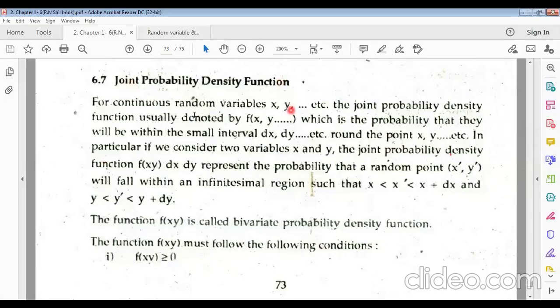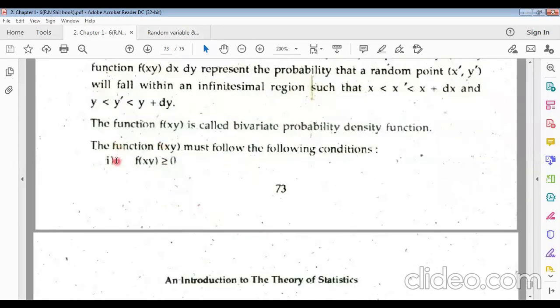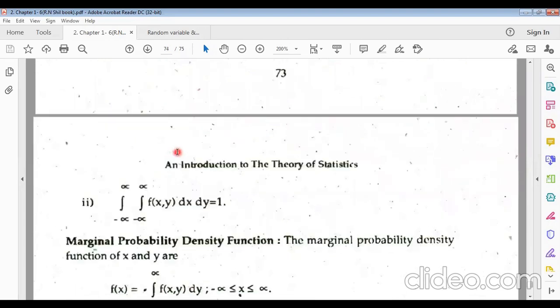Now the joint probability density function. It is actually similar to the previous probability density function. If we take the joint probability function, f(x, y) must follow the conditions: f(x, y) must be non-negative, and the double integration, the first integral sign for x and the second for y, over the total area will give the probability 1.